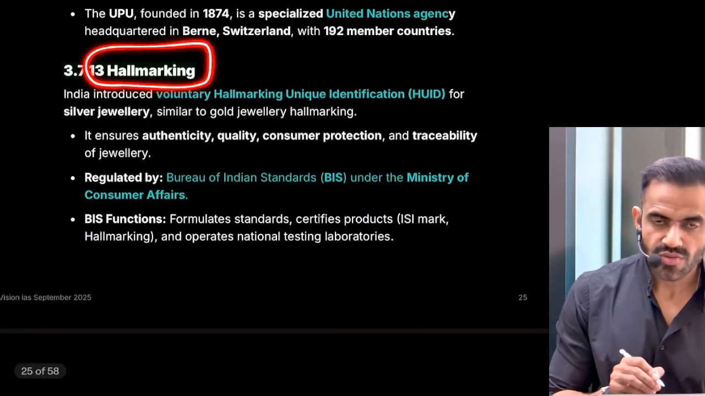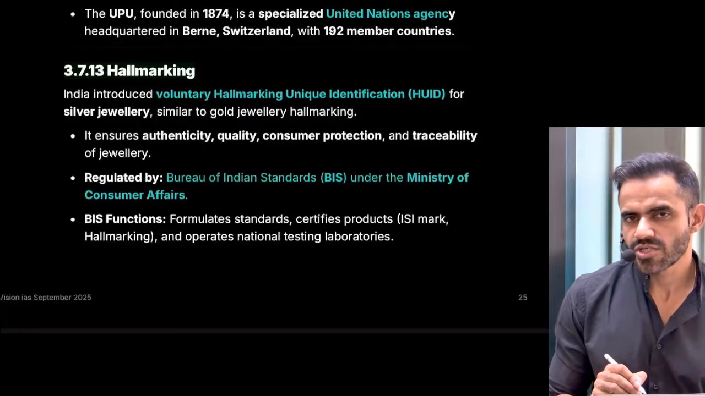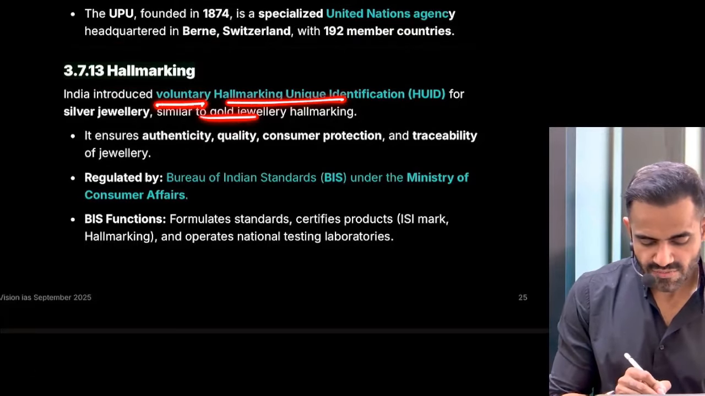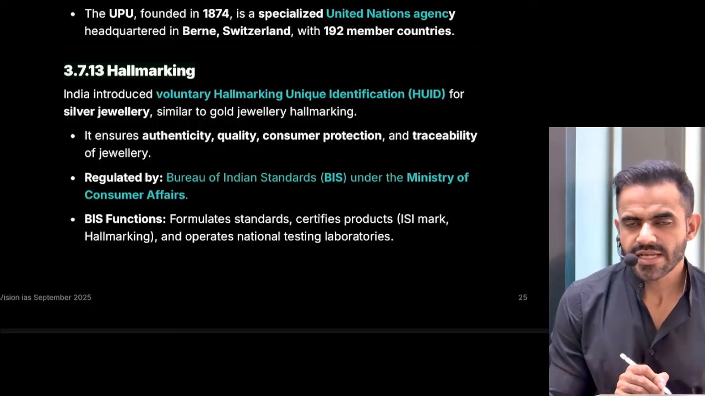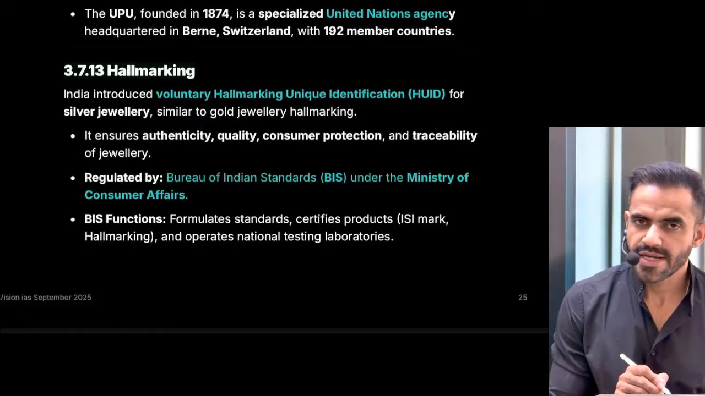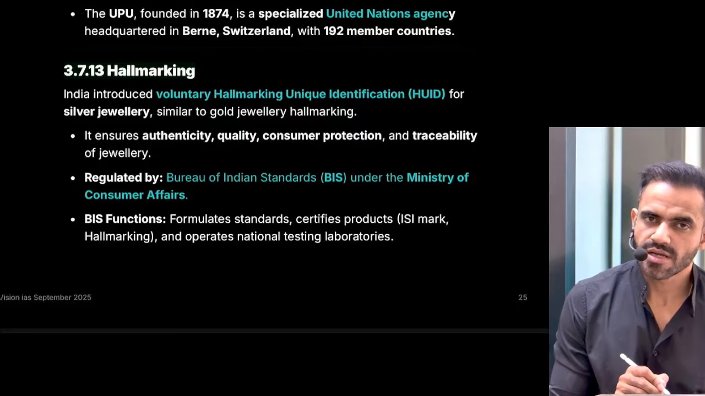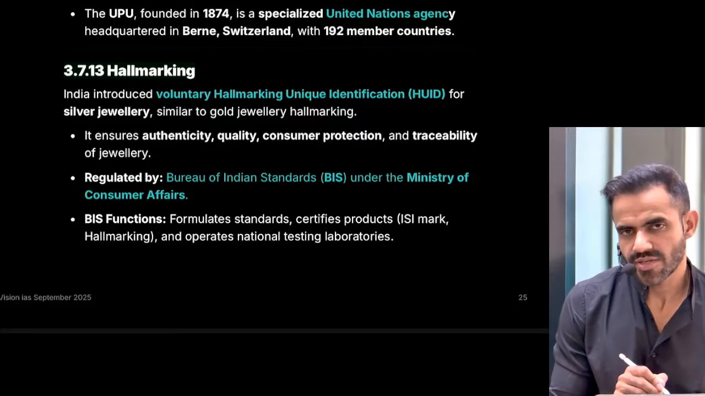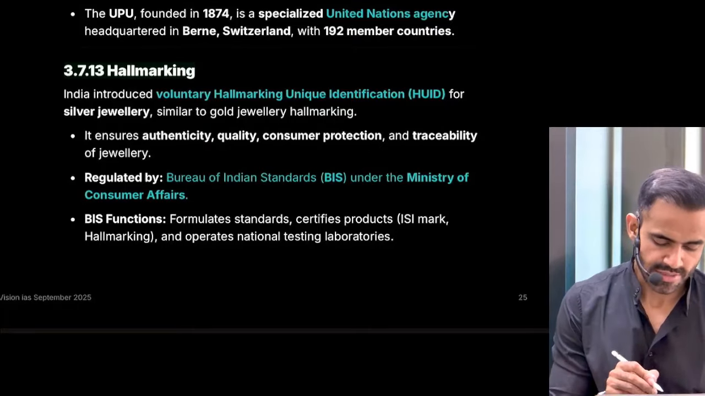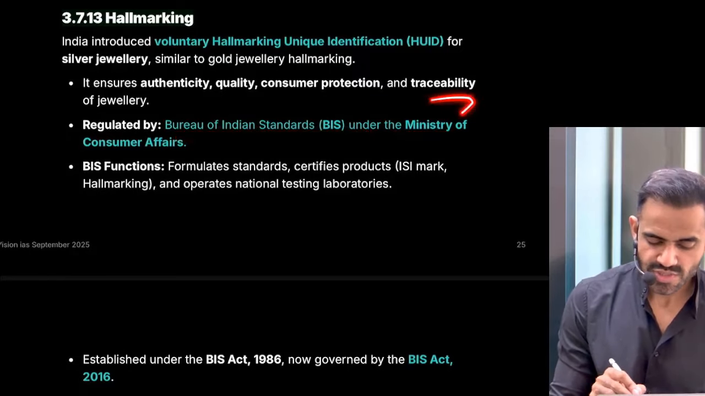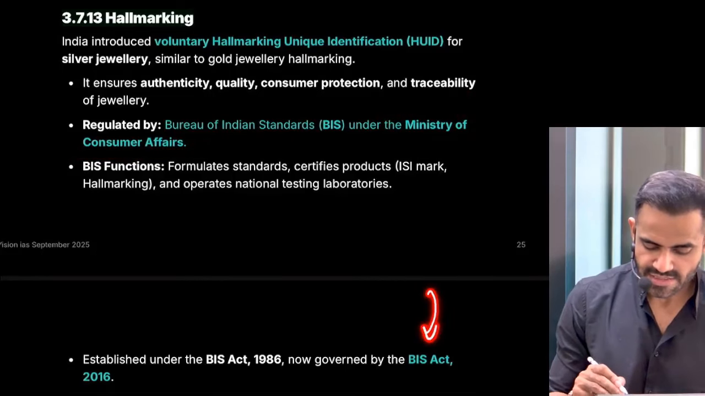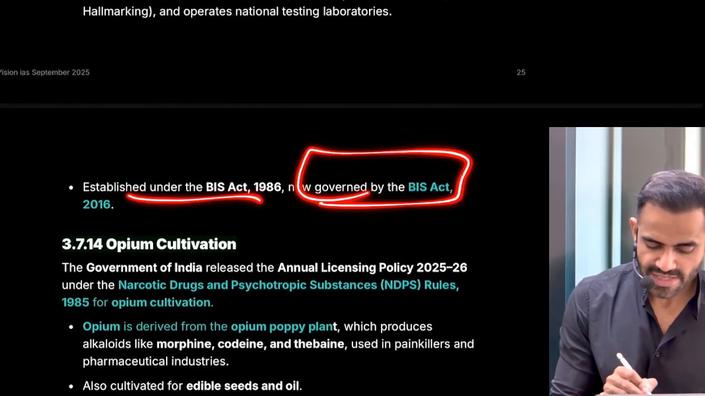Next is hallmarking. So recently, the government introduced the provision of voluntary hallmarking for silver jewelry, just like gold jewelry. Voluntary basically means if you want to do it, you can do it. See, initially it is introduced as a voluntary aspect, and later, over a period of time, it is converted into mandatory hallmarking. What is the intention behind hallmarking? So that those who want to purchase this kind of jewelry using this hallmarking sign can understand that it is a genuine product. Who manages this hallmarking? It is managed by BIS, Bureau of Indian Standards, which is under the Ministry of Consumer Affairs, and it is set up as per the BIS Act of 2016.